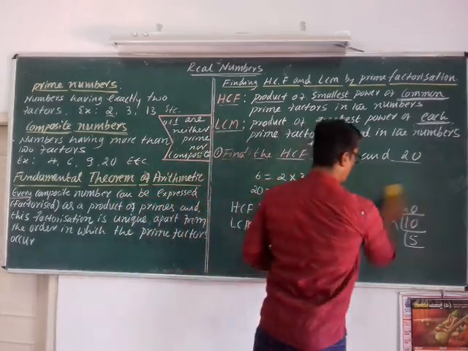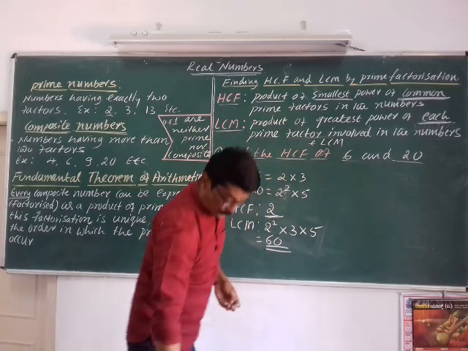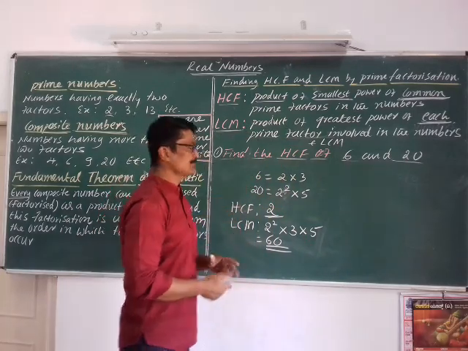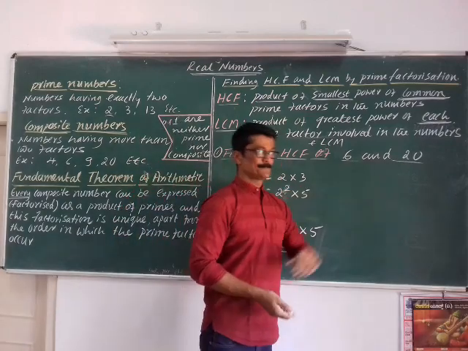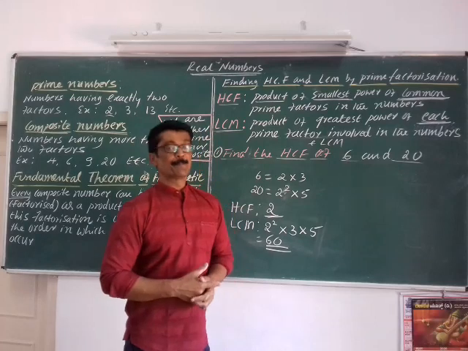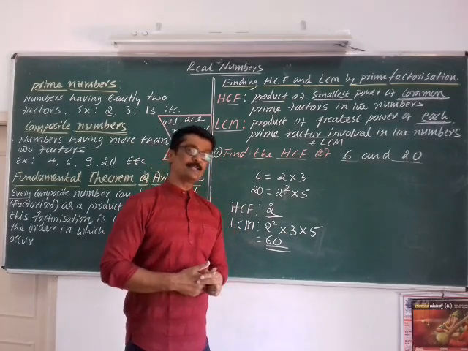Students, you can make out one relation here. That is the relation between the product of the numbers and the product of their HCF and LCM.